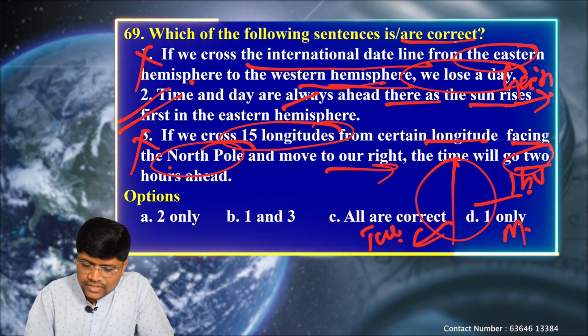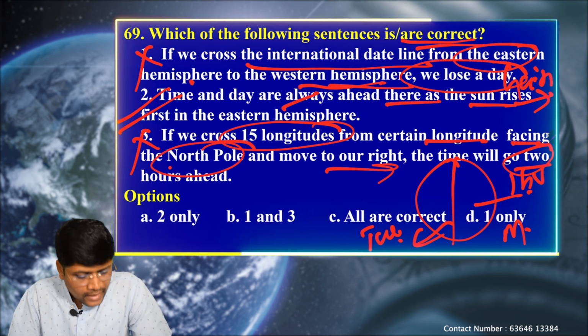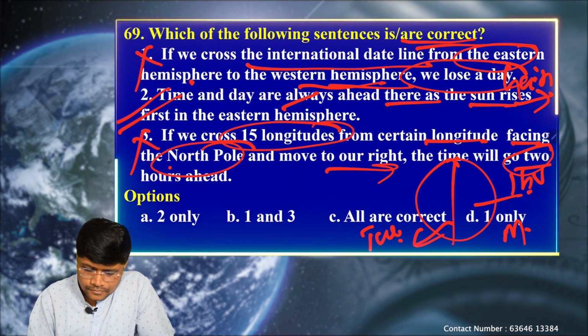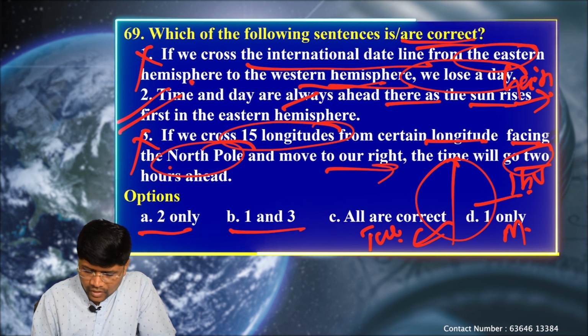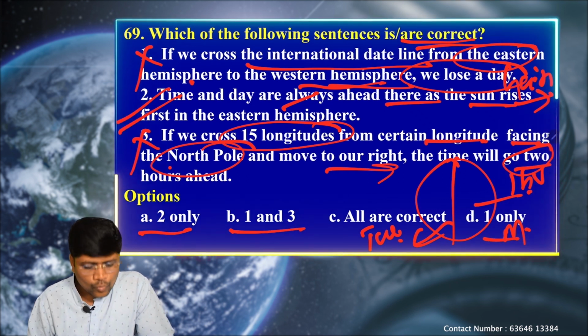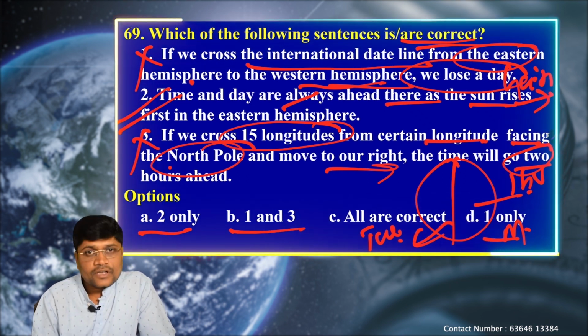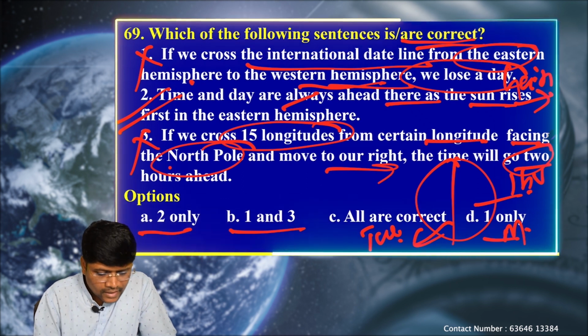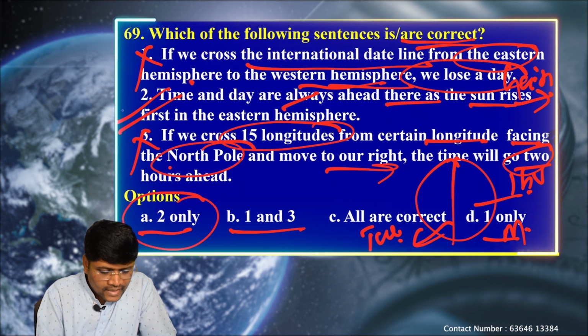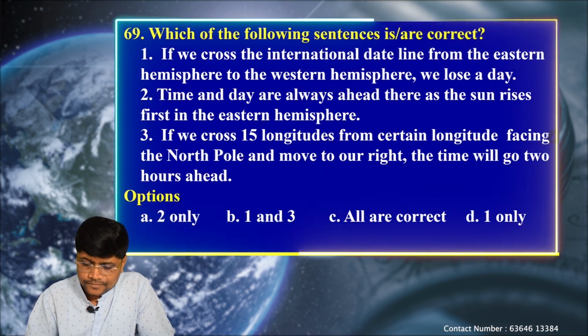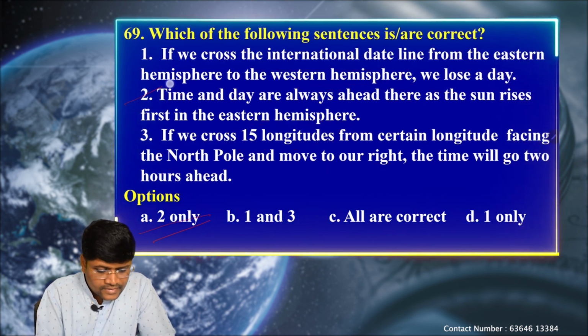So here the question is asking which of the statements are correct. Option A: 2 only, B: 1 and 3, C: all are correct, and D: 1 only. We know the first statement is incorrect, the second statement is correct, and the third one is wrong. So only the second statement is correct.